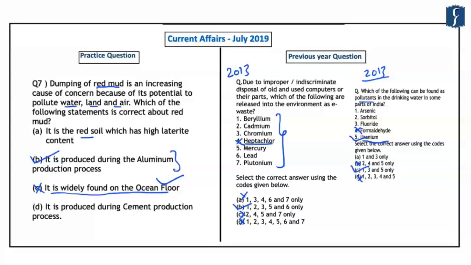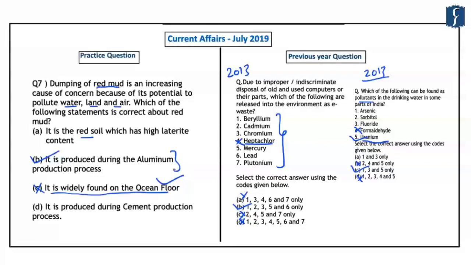This was in the news in the month of July because the government of India had held a conference to tackle this problem of red mud production and how to better utilize the red mud produced in the aluminium production process so that it does not pollute water, land and air.